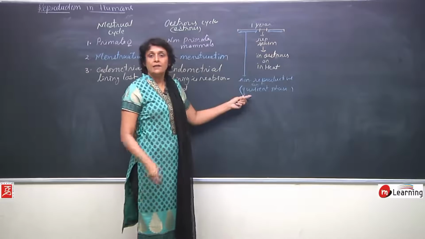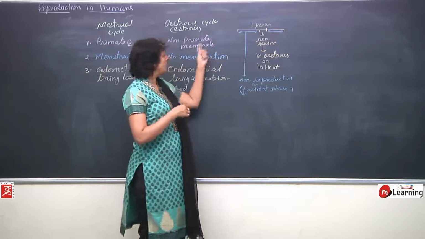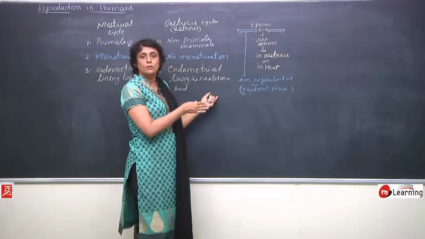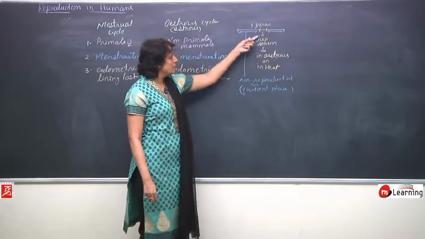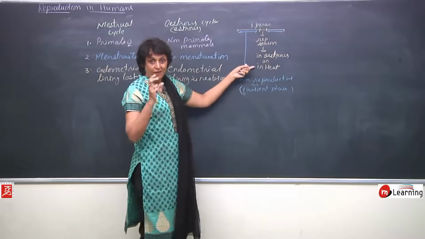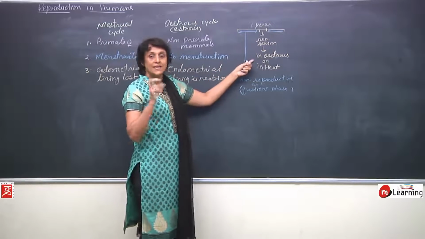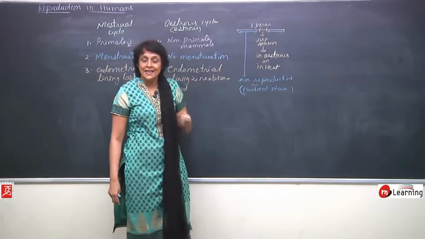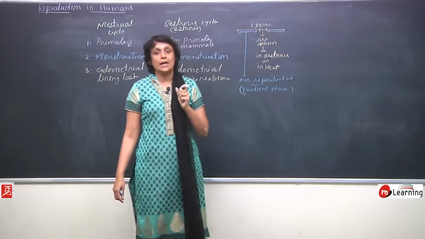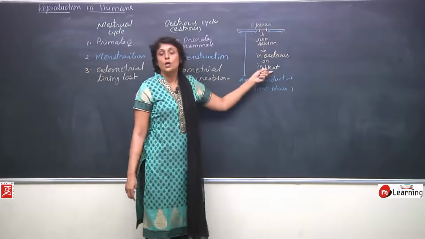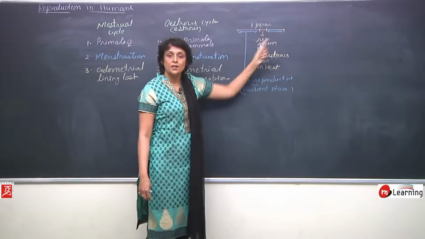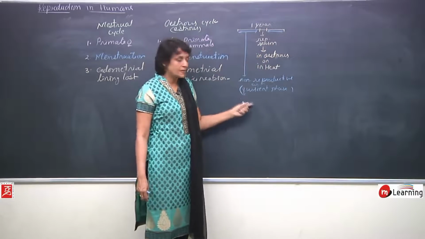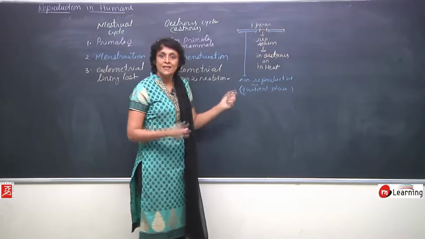So here the reproductive system or its ability is totally reduced, and only in this reproductive season the female gets into this phase when she is termed as in estrus or in heat. This is the only time when they can copulate and reproduce. Rest of the time in the year they remain in quiescent stage, that is non-reproductive stage.